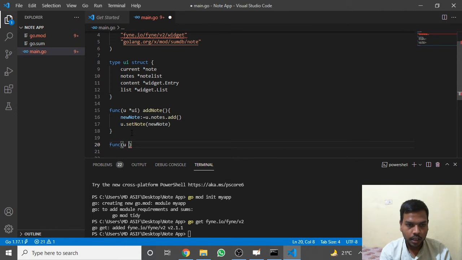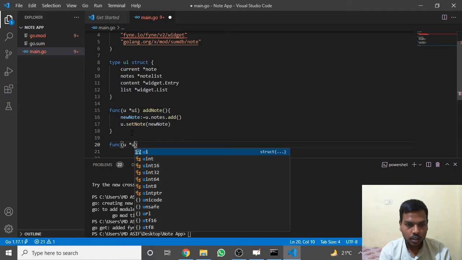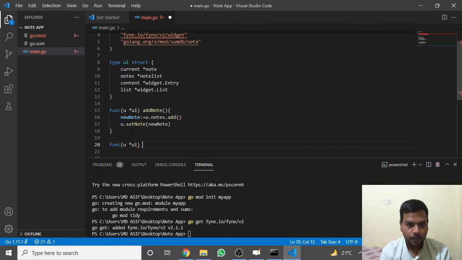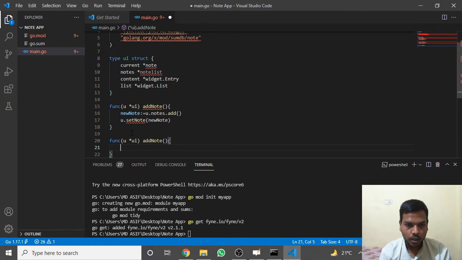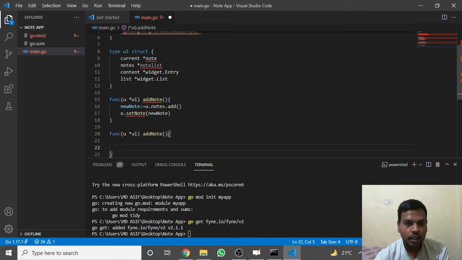Again it will take an argument of structure type, and inside it I will write add node. Inside the body of the function, we have to perform what add node will do, because it will update the content.